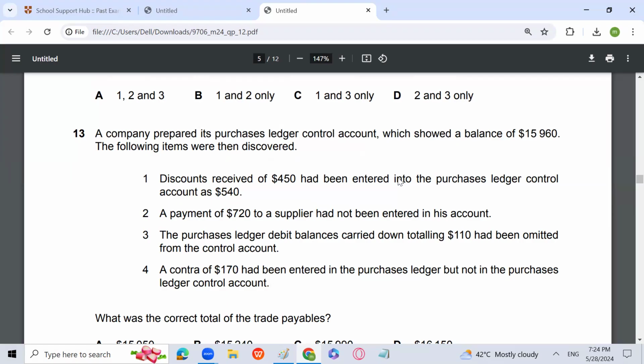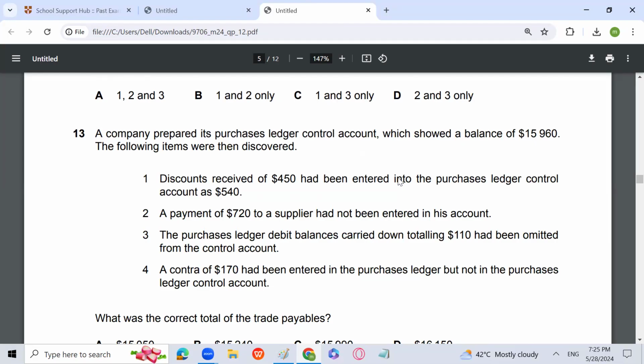Then payment of 722 to a supplier had not been entered in his account. Payment will decrease trade payables, it will be debited. So 720 will be subtracted. 90 will be added and 720 will be subtracted. Purchase ledger debit balance carried down, total 110 had been omitted from the control account. That will also be subtracted because it's a purchase ledger debit balance. Debit balance carried down.